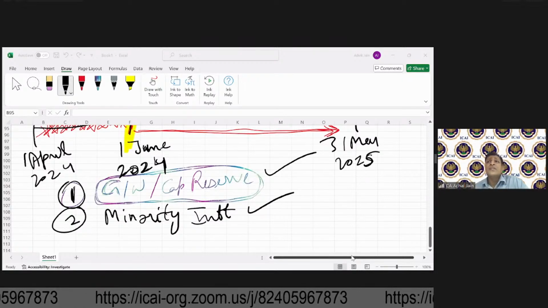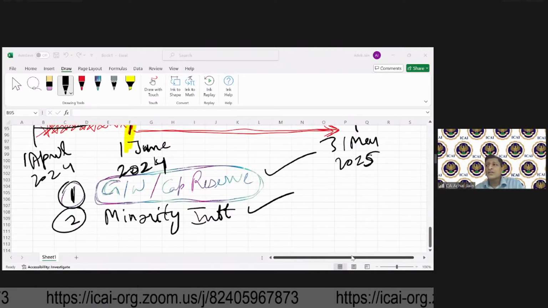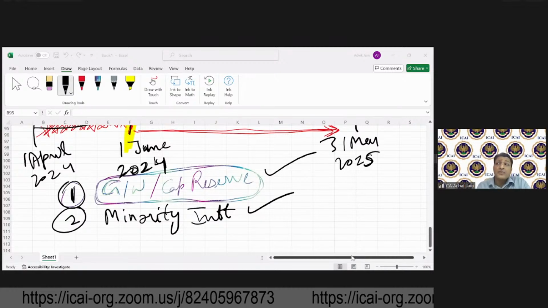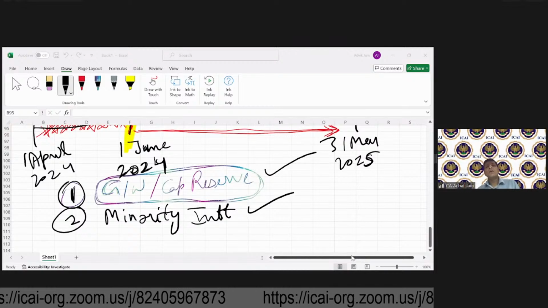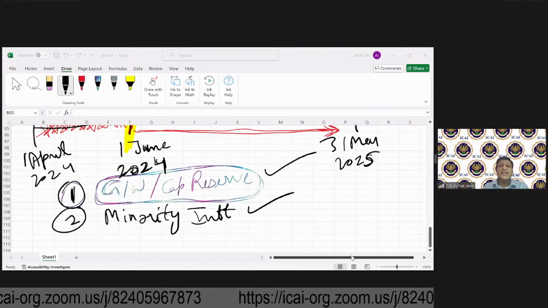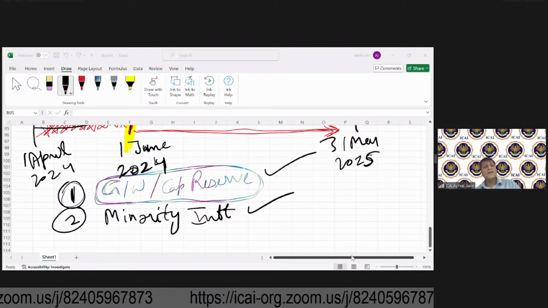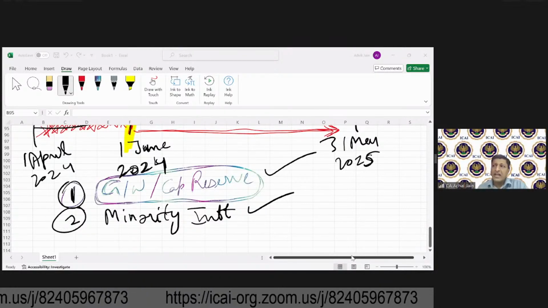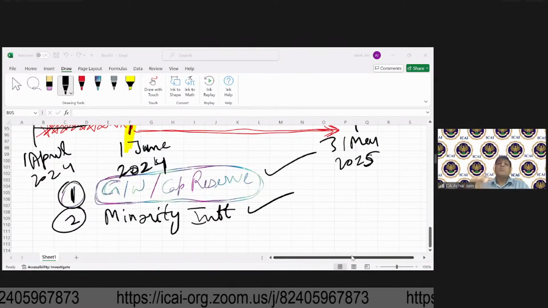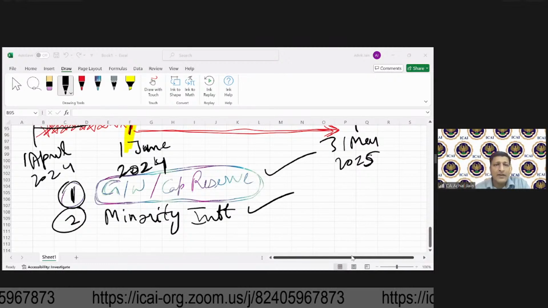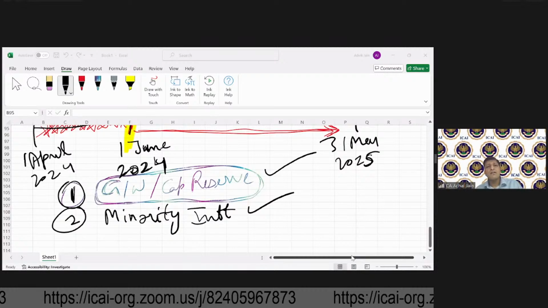Sangeetwani is saying, sir, what if there are two owners, both having 50%? That's a separate situation altogether. We'll talk about it later. As of now, in our examples under AS 21, we will always have a situation wherein one investor, one owner, has got control. And generally, under Indian GAAP, how does this control arise? When more than 50% shares are acquired. That's the principle you need to remember.